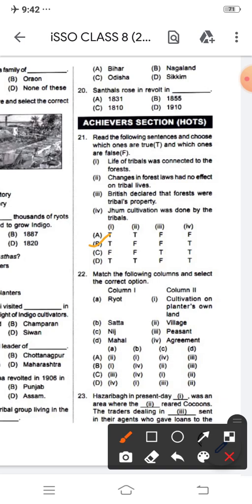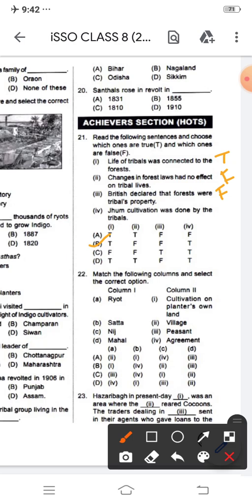Why? Because first, the life of the tribal connected to the forest is true. Next is the change. Forest laws had to affect the tribal lives is false. Next is the British declared the forests were tribals' property. This is also false, because we knew that the Britishers set some rules for the tribals that this is the strict area or prohibited area, then tribals can't go there.